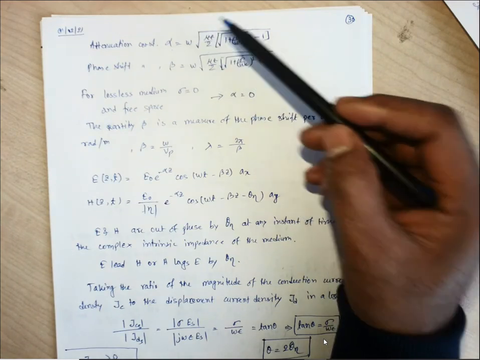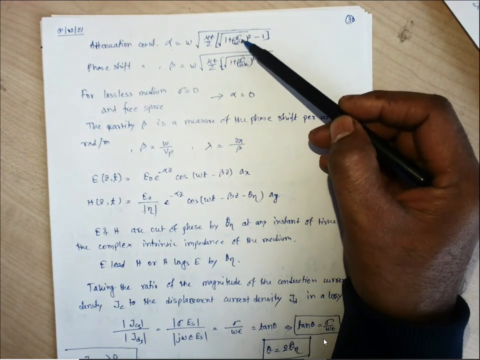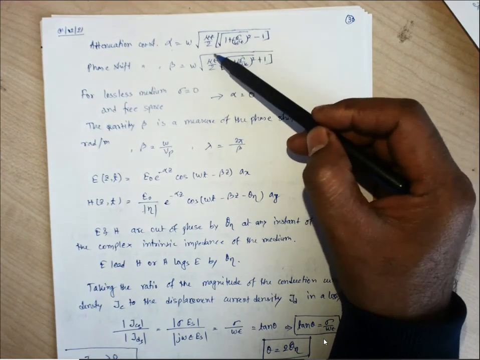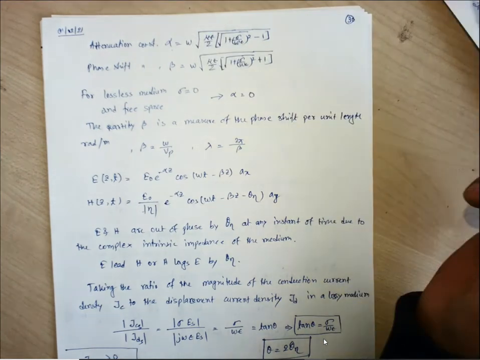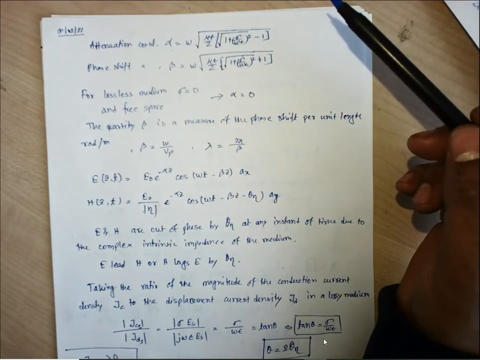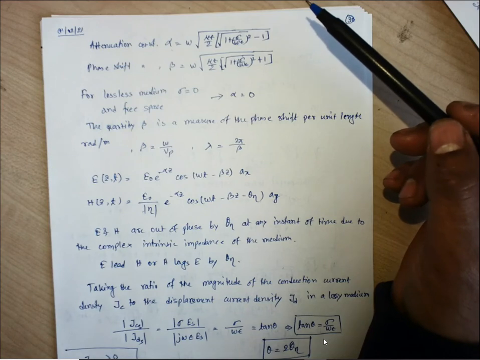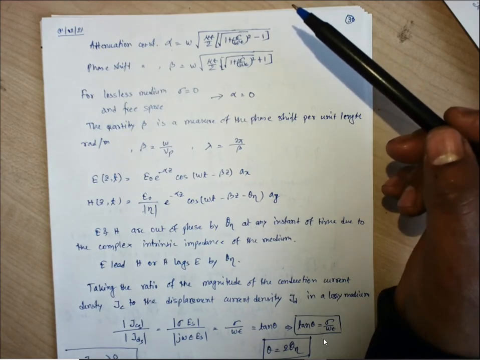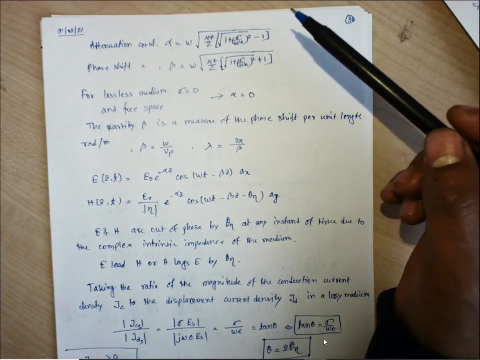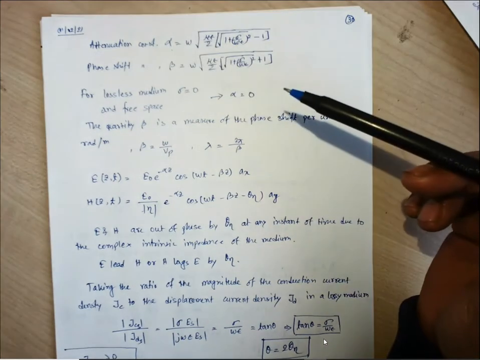So it depends not only on epsilon, sigma or mu, it also depends on omega. Omega is the frequency component related to the signal which is propagating on the medium. Depending upon that also, the attenuation constant and phase shift constant will change.